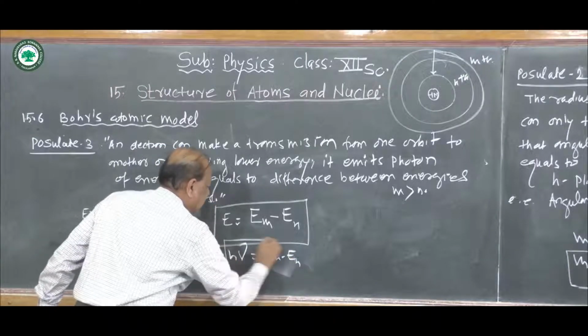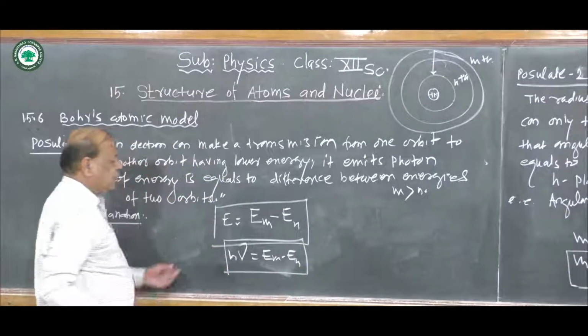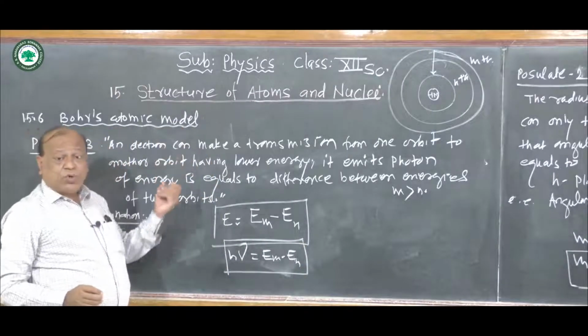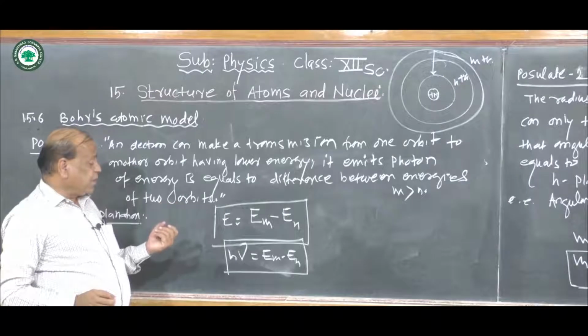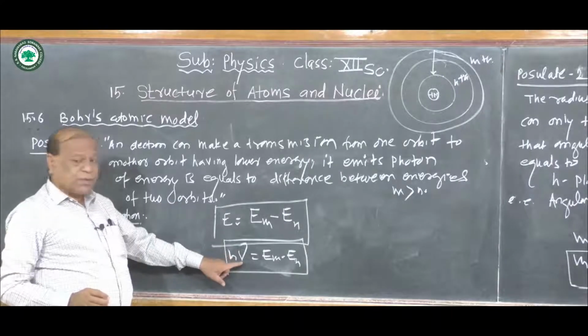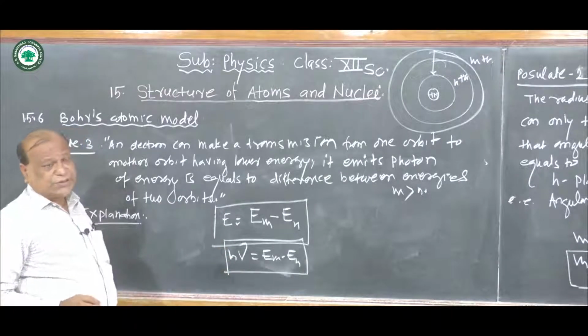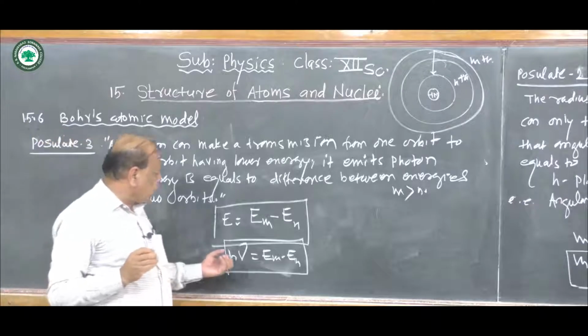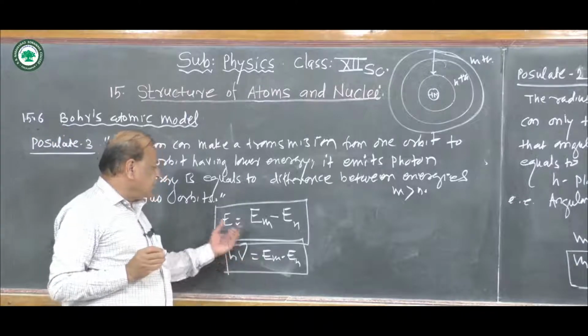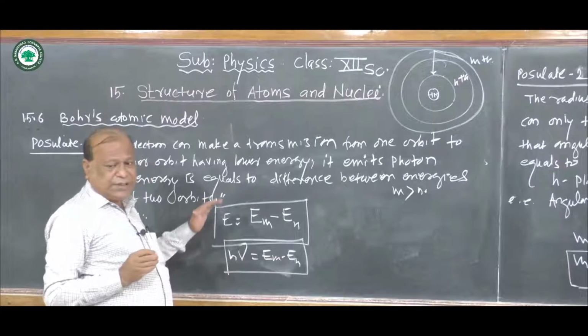This is another statement of Bohr's third postulate, where h is the Planck constant and mu is the frequency of the photon.